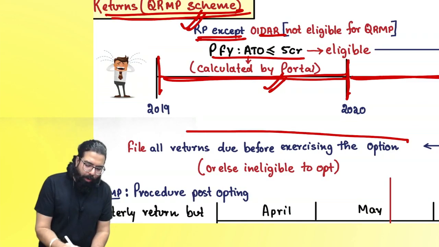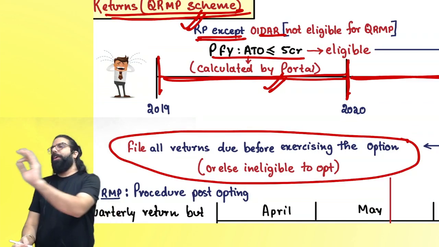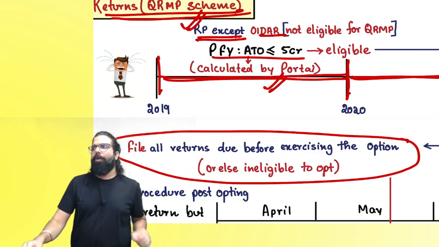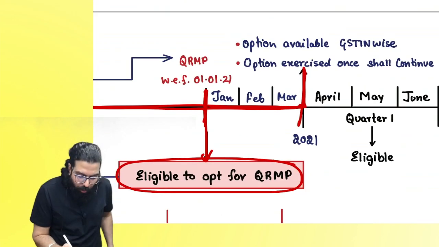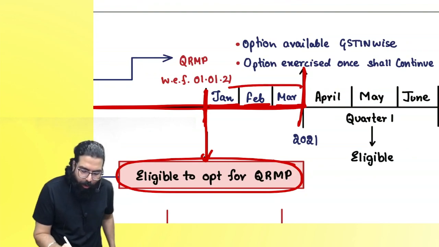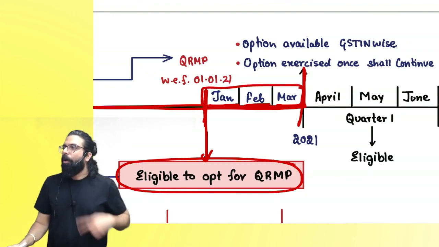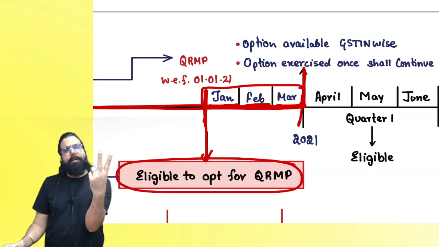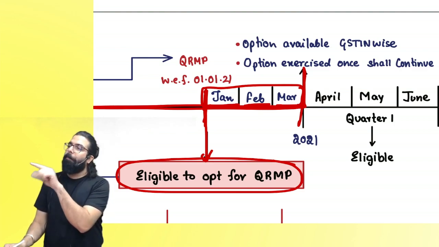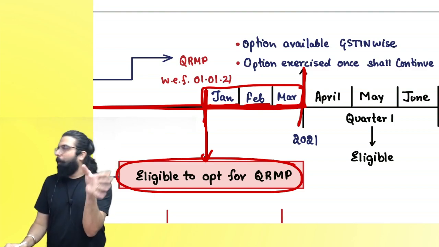But remember one thing, before going ahead and taking the QRMP scheme, all your returns should be filed. Let me tell you now, everyone, suppose I took the QRMP scheme. Under this, how many returns will I file? One GSTR1 and one GSTR3B. Are we clear, everyone? But payment has to be done monthly. Is my point clear to all?